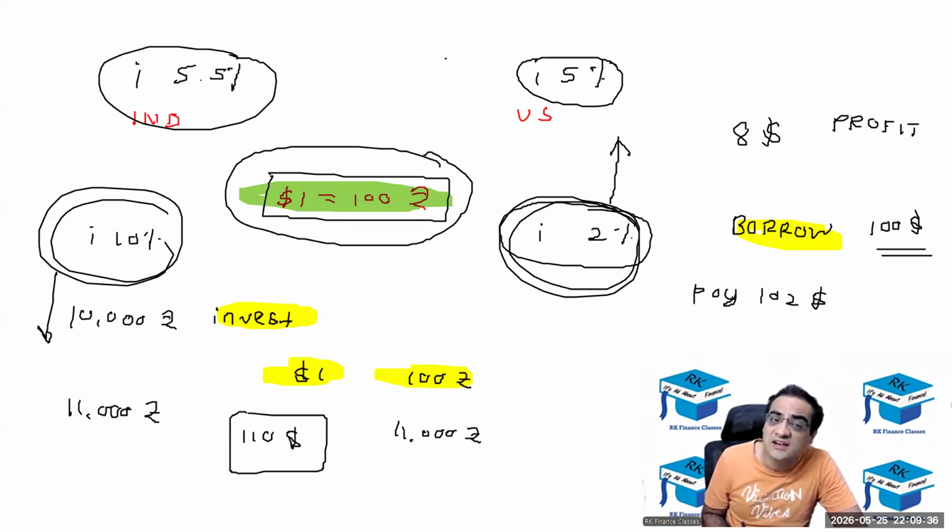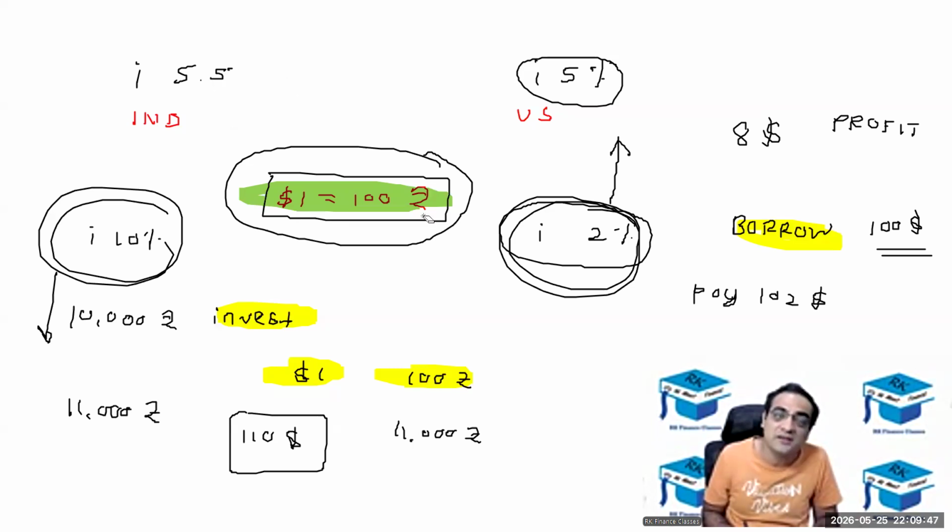And hence the weaker currency, like in this case India, will always have a little bit of a higher premium compared to the stronger currency. So logically there shouldn't be any gap, because if you are sure that the peg will be maintained, then borrow at 5%, lend at 5%, there shouldn't have been any arbitrage. But if it is 6, then there would have been arbitrage because exchange rates are going to remain fixed. So to avoid that arbitrage, this is how it should be.